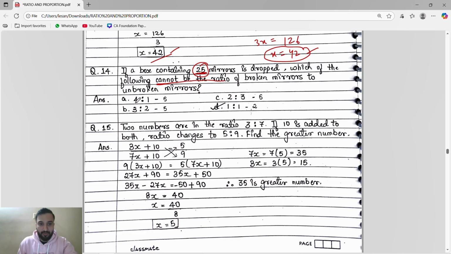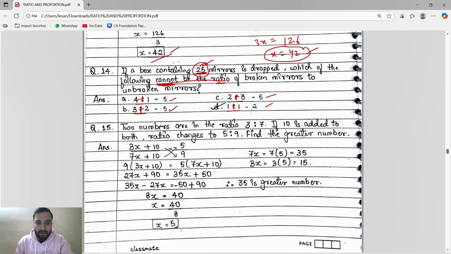Option A is 4 is to 1, option B is 3 is to 2, option C is 2 is to 3, option D is 1 is to 1. So guys, what we have to do, simple thing, we have to add all the options. 4 plus 1 is 5, 3 plus 2 is 5, 2 plus 3 is 5, 1 plus 1 is 2. We have to add all, because nothing else is given here. They just said that a box containing 25 mirrors is dropped. Then which of the following cannot be the ratio?